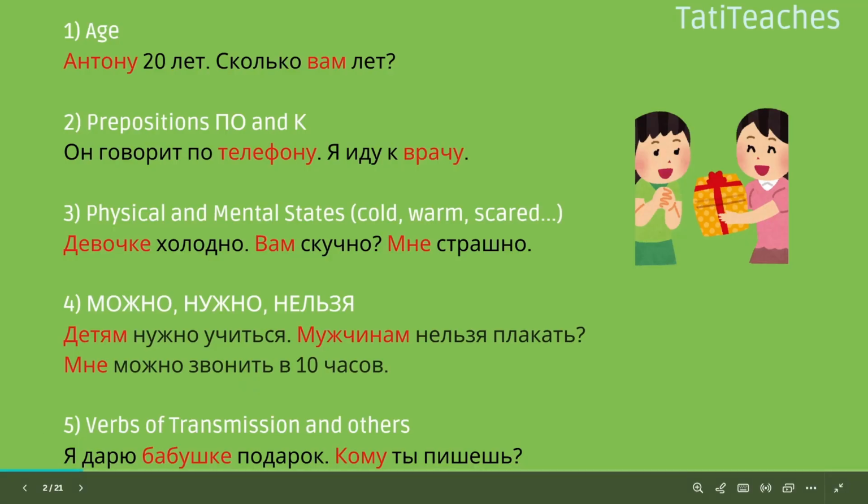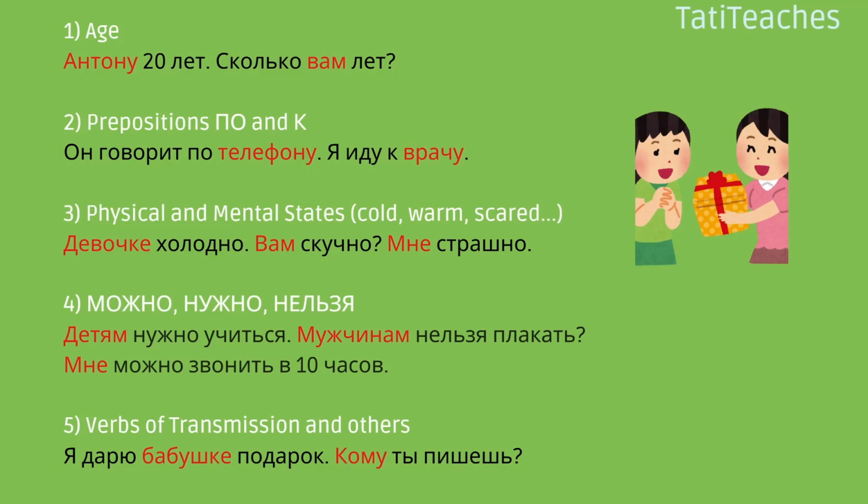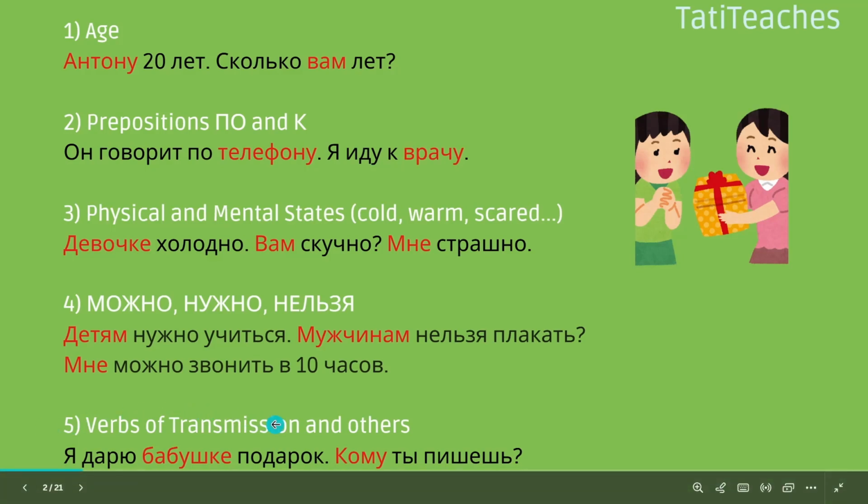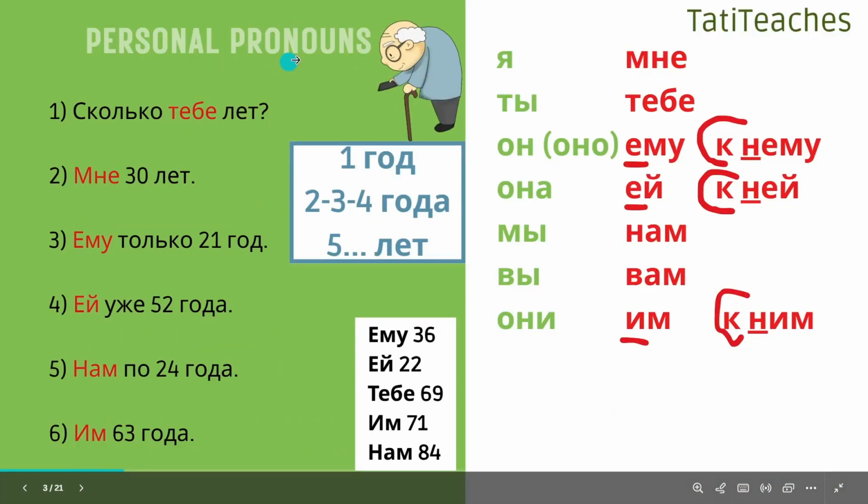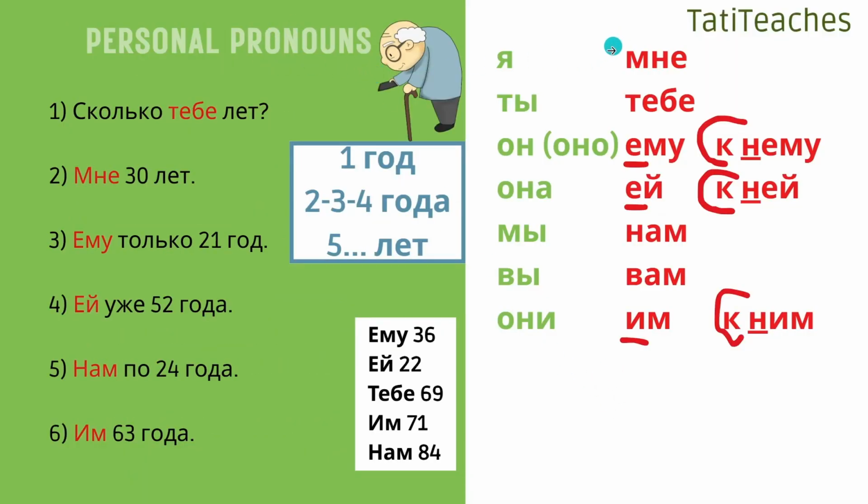5. Verbs of transmission and other verbs. Я дарю бабушке подарок. I'm giving a gift for my grandma. Кому ты пишешь? Who are you writing to? First, let's look at personal pronouns. I'm sure you've already seen them. For example, мне, or probably тебе, or вам. Let's look at the whole declension.